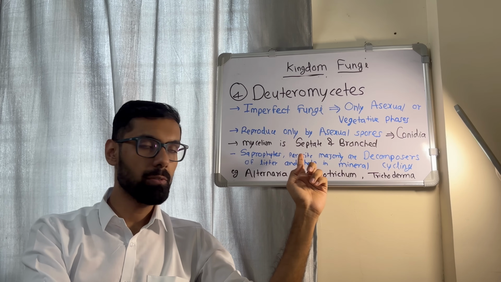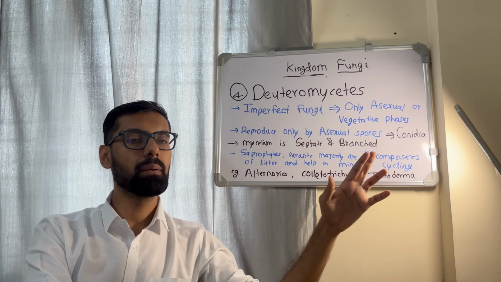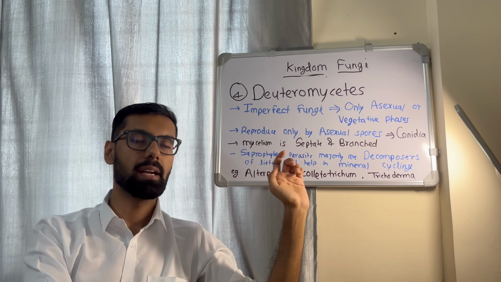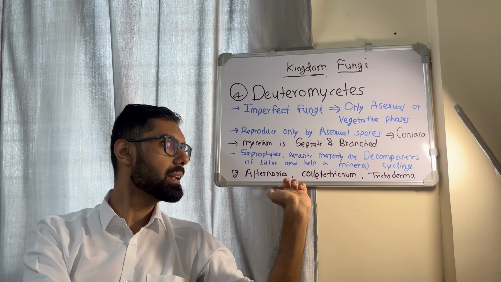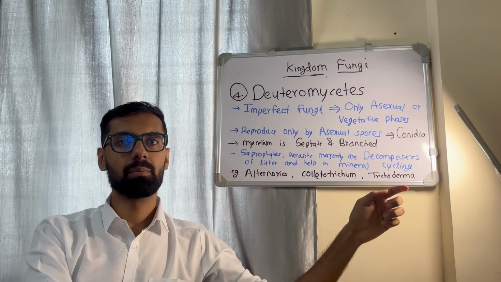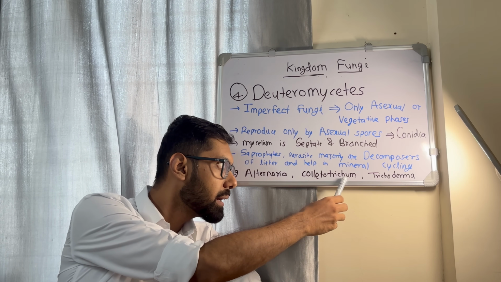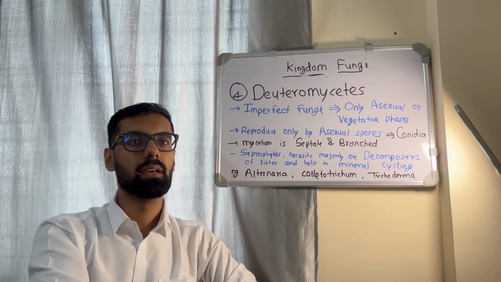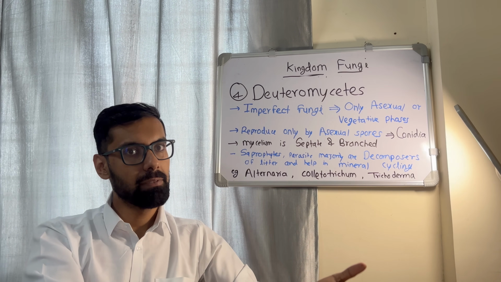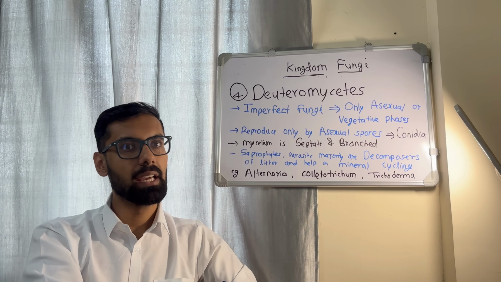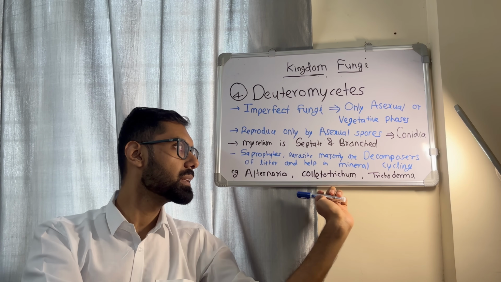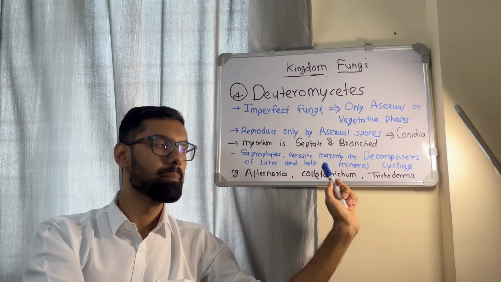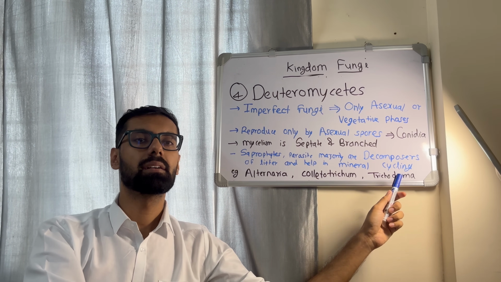Then they are saprophytes or parasites, but the majority of them are decomposers of litter and they help in mineral cycling. The examples are Alternaria, Colletotrichum and Trichoderma. You can easily remember by Colletotrichum and Trichoderma. Okay. So Deuteromycetes are imperfect fungi. They reproduce asexually with the help of conidia. They have mycelium which is septate and branched, and you should remember the three examples: Alternaria, Colletotrichum and Trichoderma.